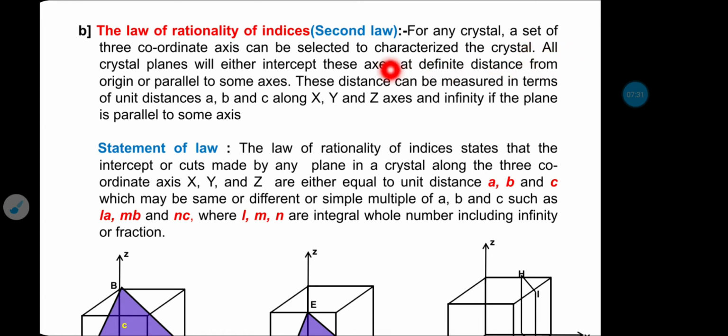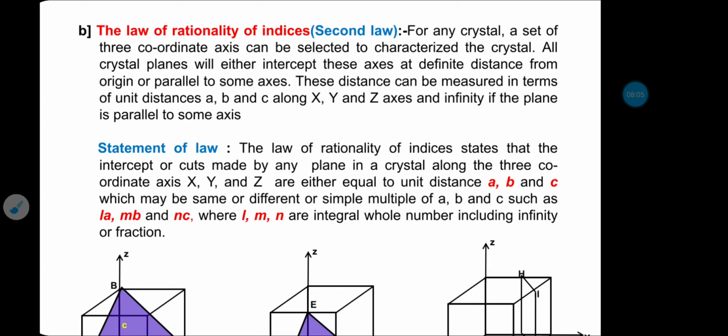All the crystal planes will either intersect these axes at definite distances from the origin or be parallel to some axis. These distances can be measured in terms of unit distances, that is a, b, c, along the X, Y, Z axes, and infinite if the plane is parallel to some axis.